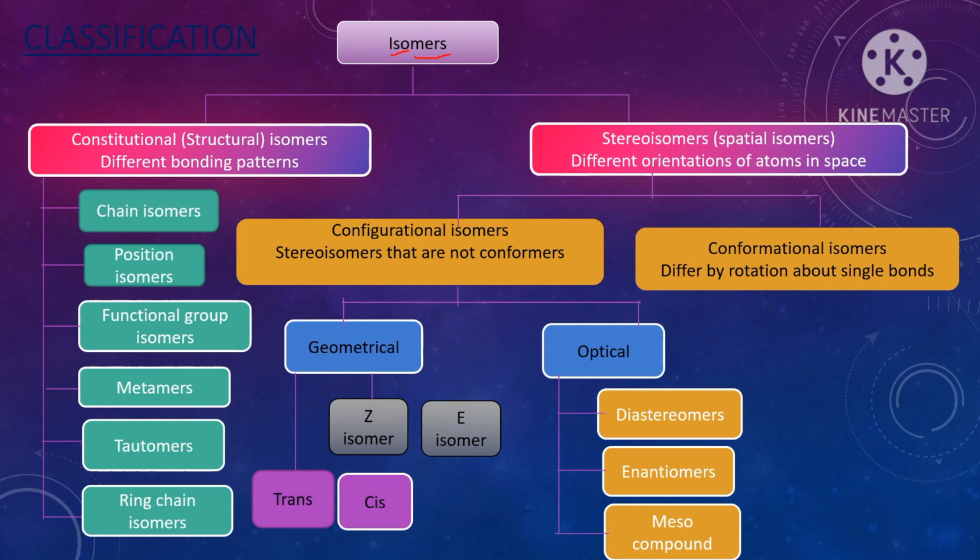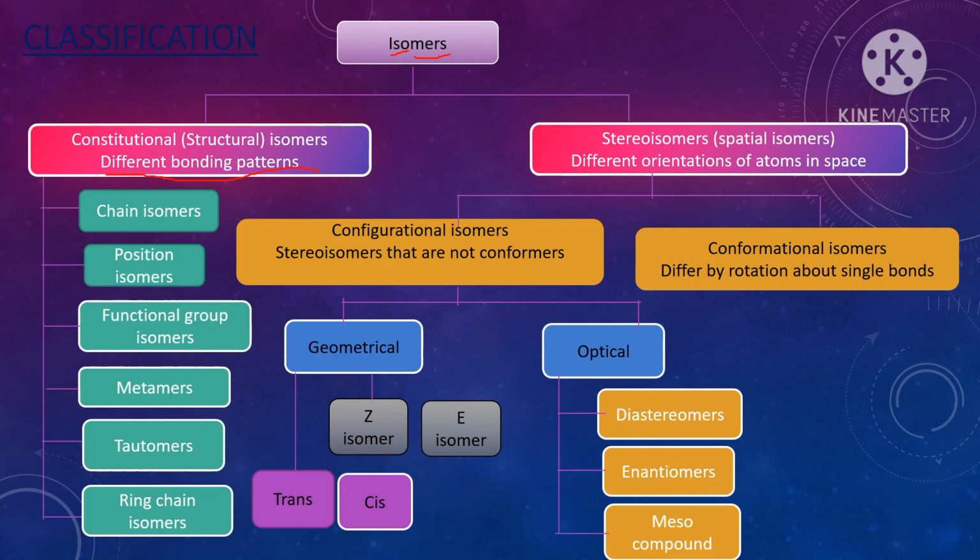These isomers are divided into two types. The first one is structural isomers, and the second one is stereoisomers. Structural isomers have the same molecular formula but different bonding patterns. Stereoisomers have the same structural formula and the same bonding, but the orientation of atoms in space is different.